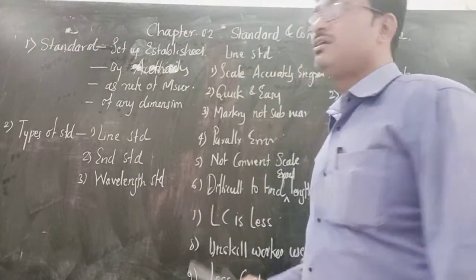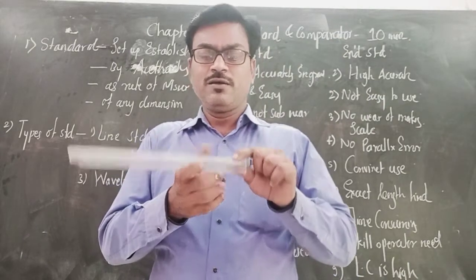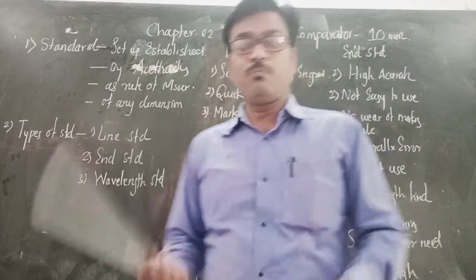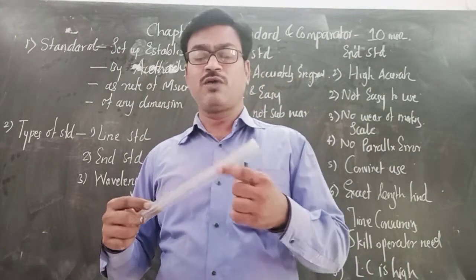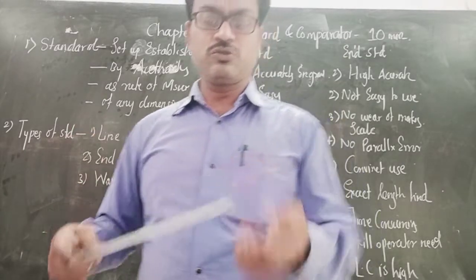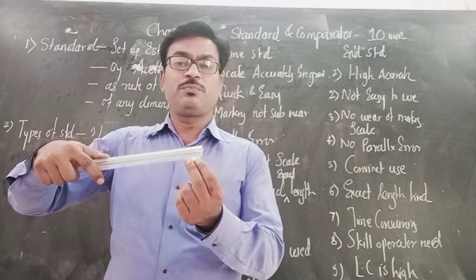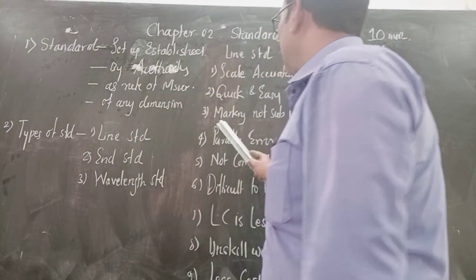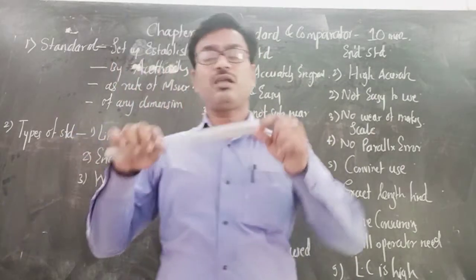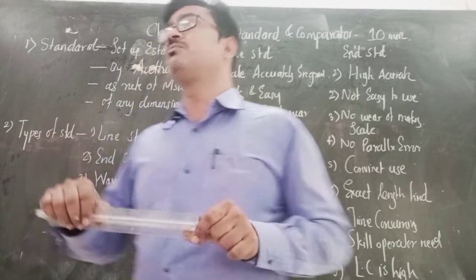Now, what are its advantages and disadvantages? The scale is accurately engraved. It is very easy. This engraved scale is very accurate, quick and easy. Obviously, no skill is required, so an unskilled or semi-skilled operator or worker can also use this. Whatever result is obtained is very quick and easy. The third one is that the marking is not subjected to wear, but it is restricted to some extent.